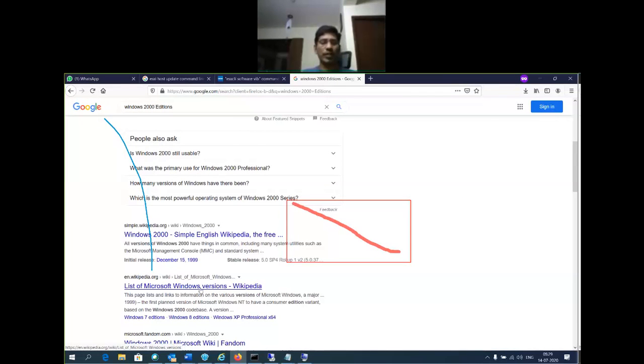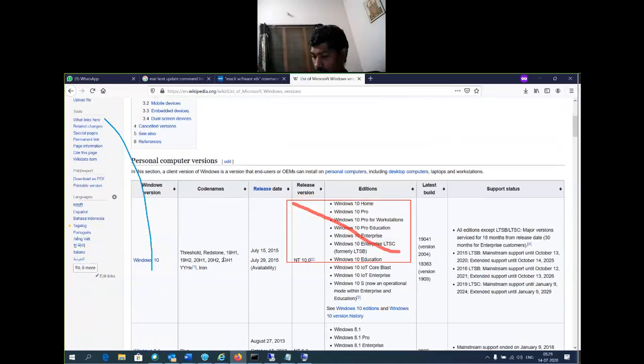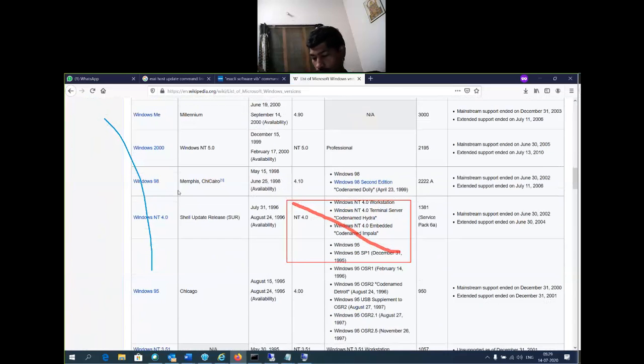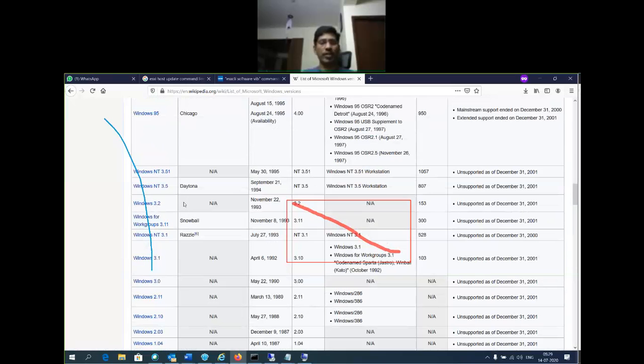See the list of versions, Microsoft Windows versions. You Google it. See here, Windows 2000, Windows 98 are desktop operating systems. Windows NT is a very old version, a server operating system.